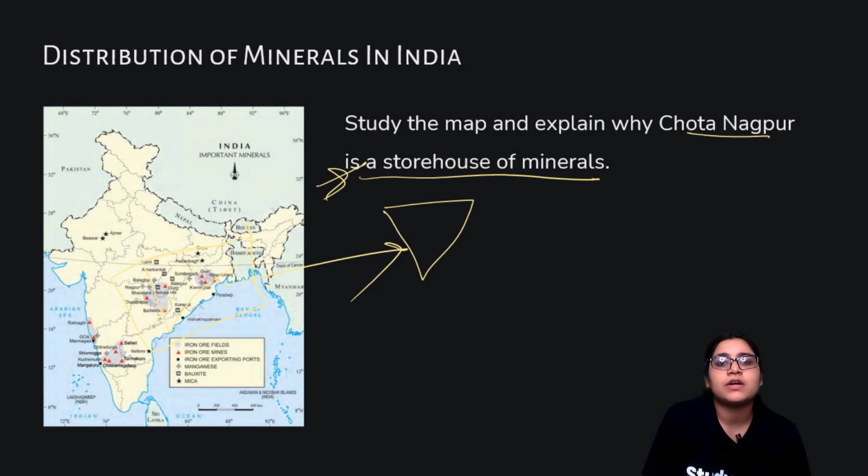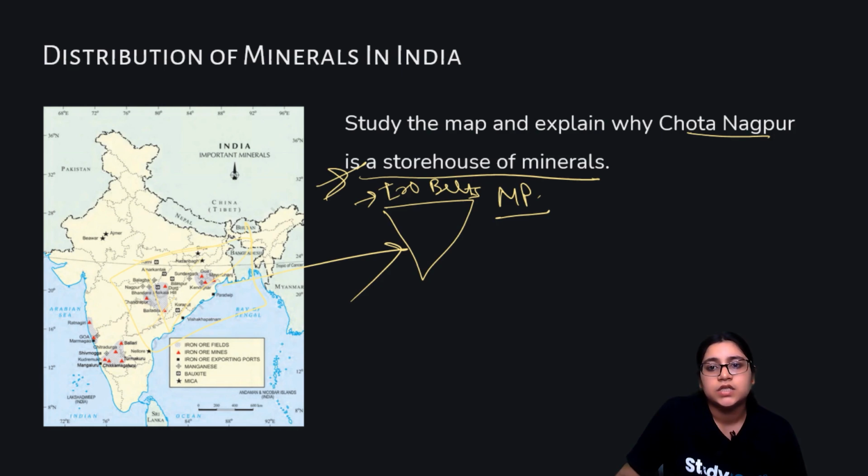And you can quote the different iron ore belts. Even Madhya Pradesh is for, I guess, bauxite and all. So you can state all these facts that we have discussed in the previous slides, and thus you will have a long answer and you will be able to do it very easily.